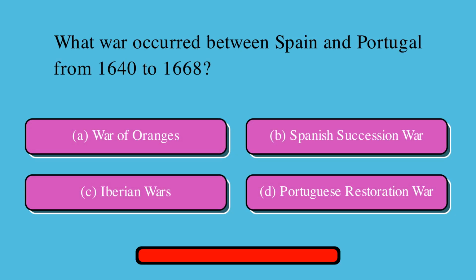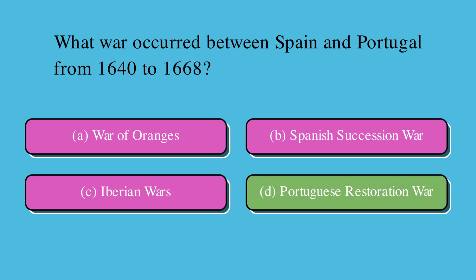Which war occurred between Spain and Portugal from 1640 to 1668? Is it A, War of Oranges, B, Spanish Succession War, C, Iberian Wars, D, Portuguese Restoration War? Correct answer is D, Portuguese Restoration War.